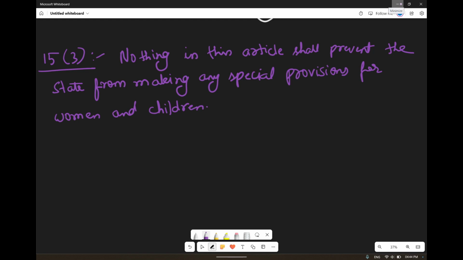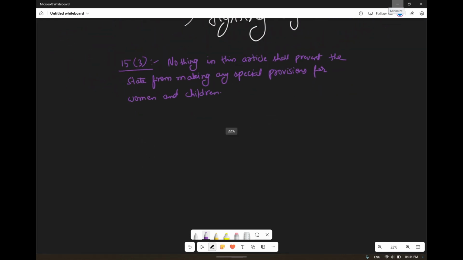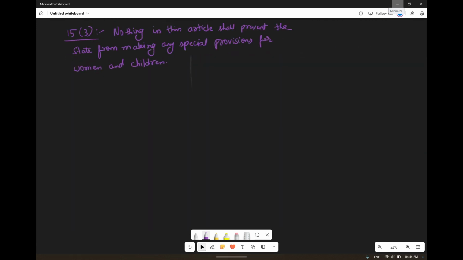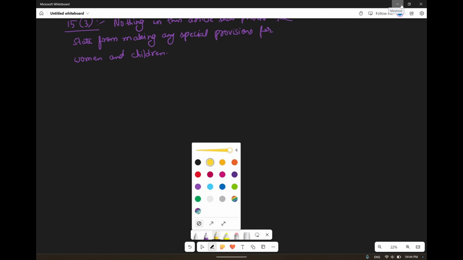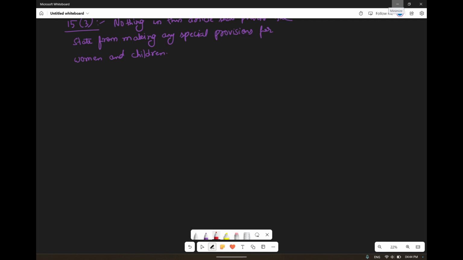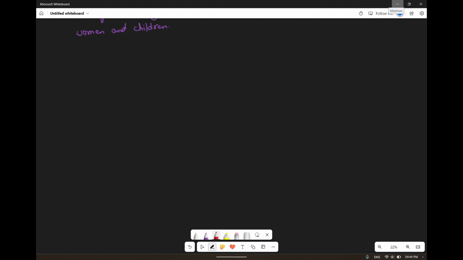Okay, so what does this Article 15 mean? Article 15 is telling a lot of things. First it is telling that we can't discriminate. Now in another term it is telling that we can discriminate. So what exactly is going on? What exactly is it trying to say? So in short, Article 15 is not absolute. It has exceptions.